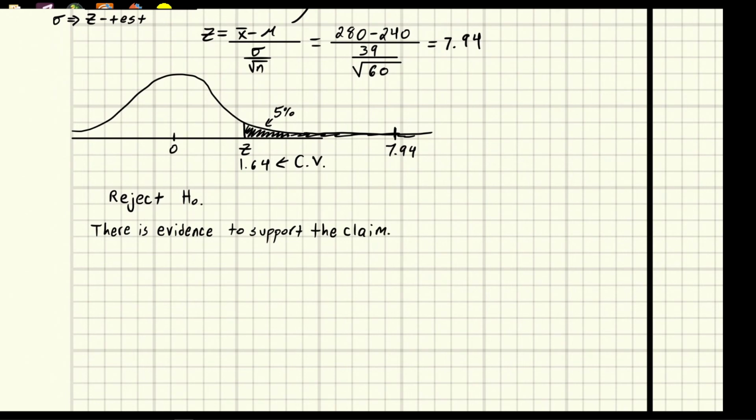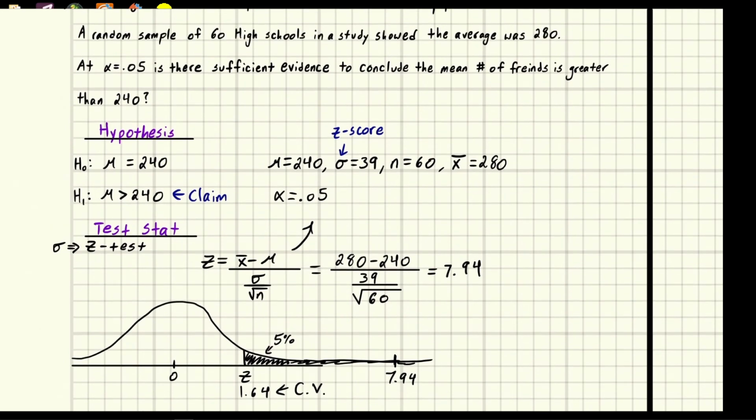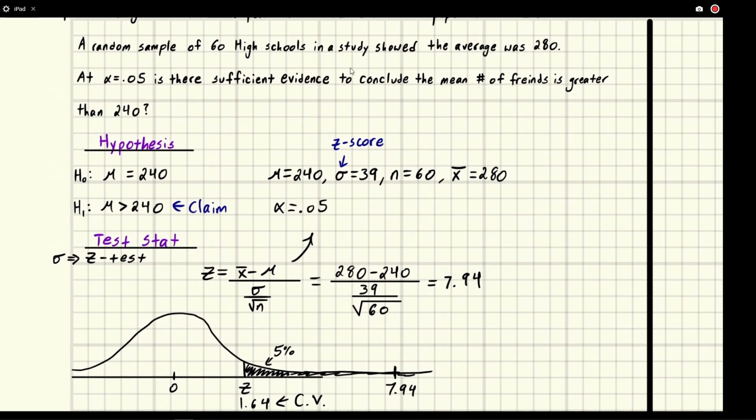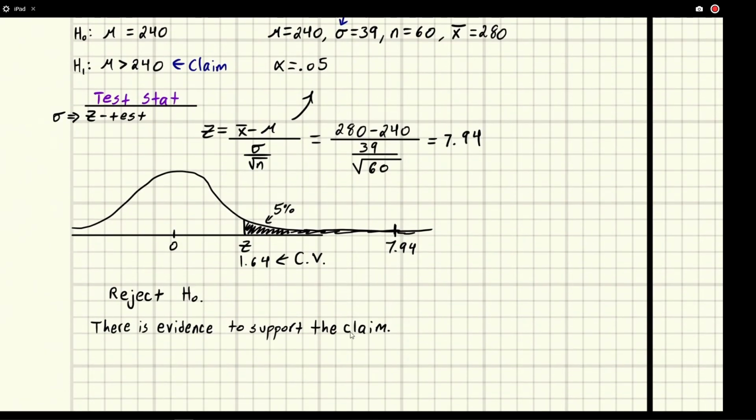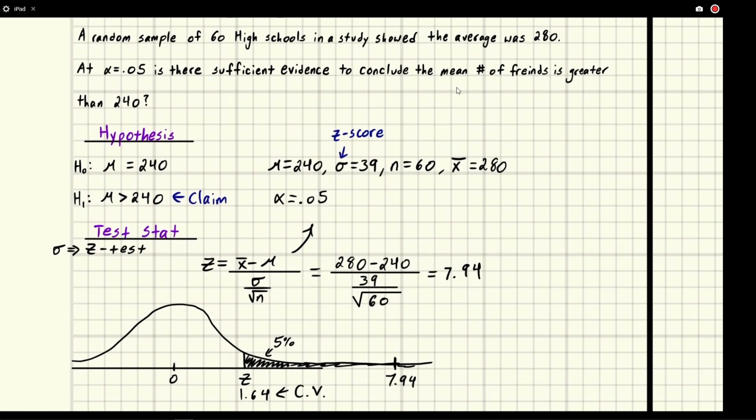Now, some professors will want you to be more specific. So you might say there is evidence to support the claim that, and then you could add on the average number of friends is greater than 240. Basically just the end of it, whatever you're trying to claim. Some professors are not happy with you just saying this much. You might have to include a little more to show that you've now got a result, evidence that is pretty convincing statistically. So that's what you're going to do.